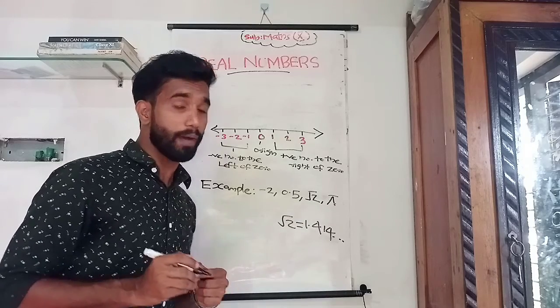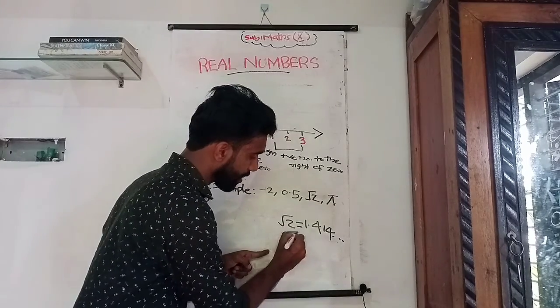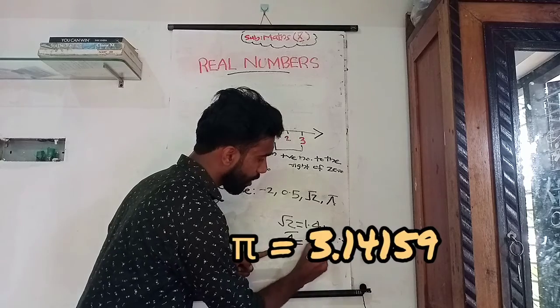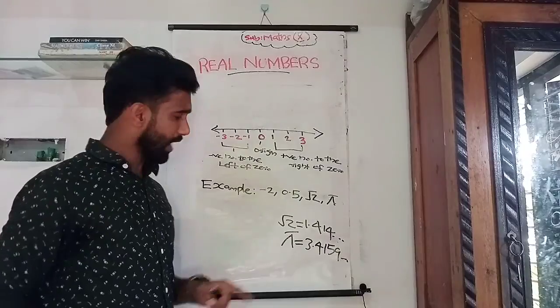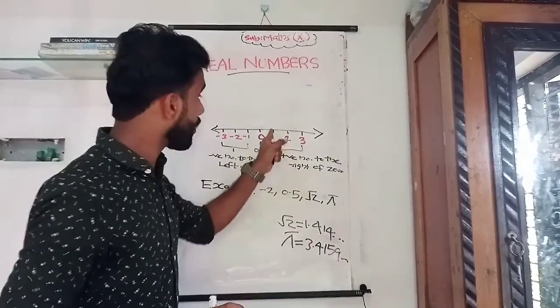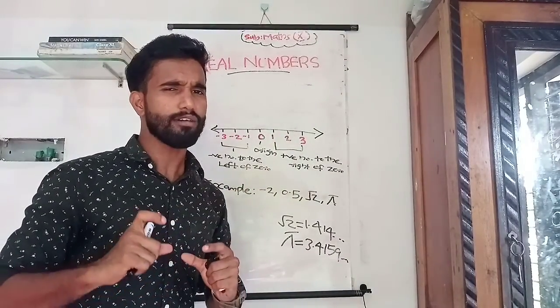What about pi? You will hear about pi. What is the value of pi? Pi is equal to 3.14159, etc. Okay, it also can be plotted on the number line. It is also a real number.